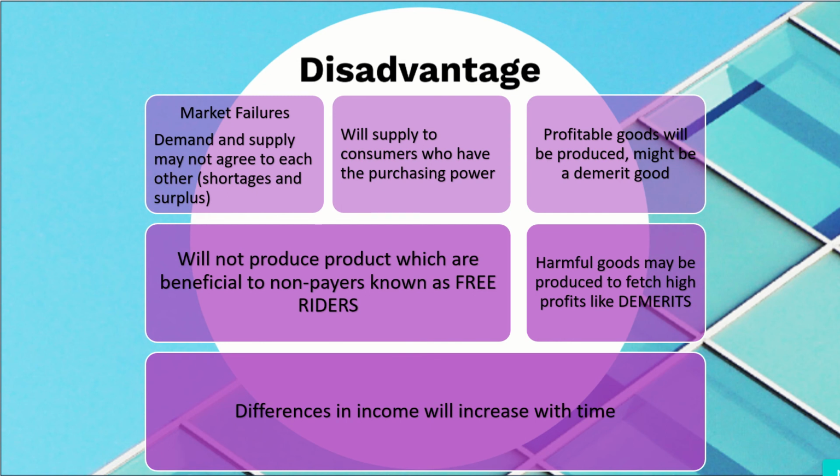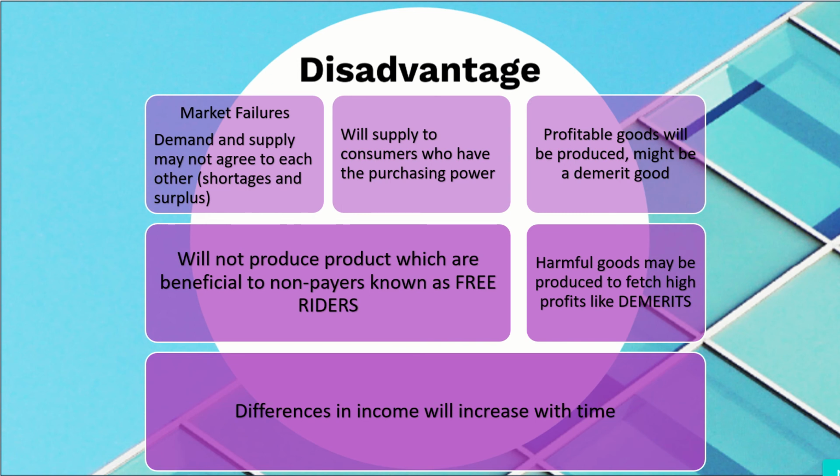Firms will supply to consumers who have the purchasing power. Of course, a market economic system has private sectors in it, remember. So firms will give products to people who can purchase them. But if you see public goods, the public sectors, they are run by the government.